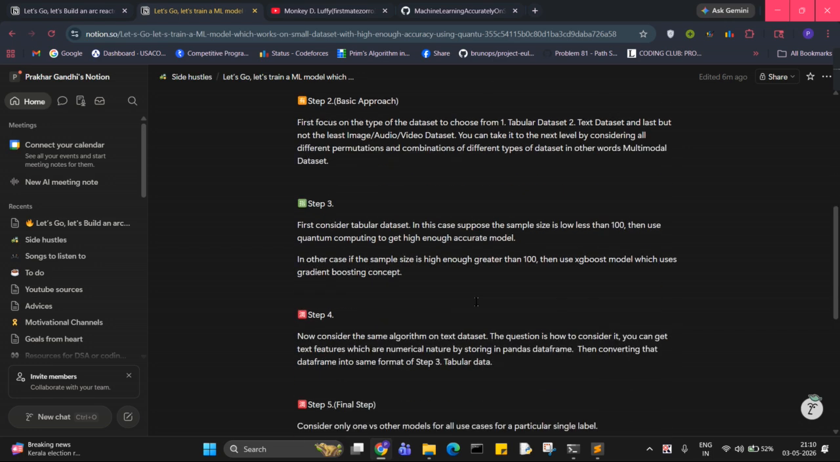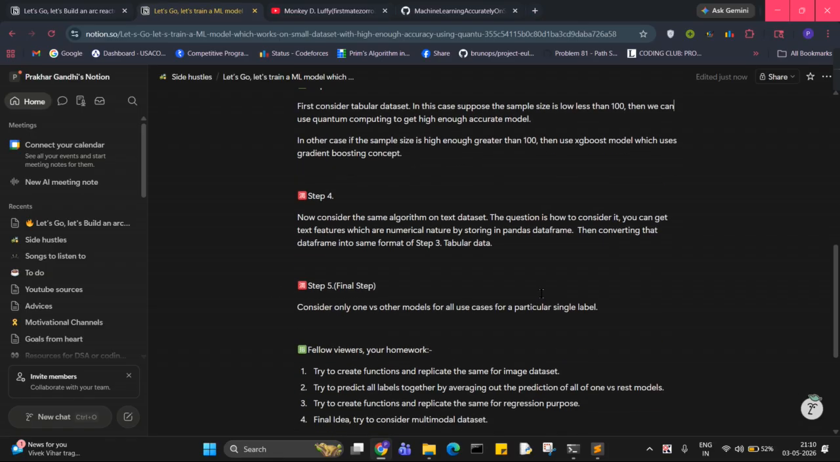Step 3, we first consider tabular dataset. In this case, suppose the sample size is less than 100, then we can use quantum computing to get a high enough accurate model. In the other case, if the sample size is high enough, greater than 100, then we can use the Xgboost model, which uses gradient boosting concepts.